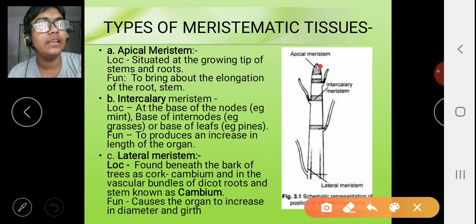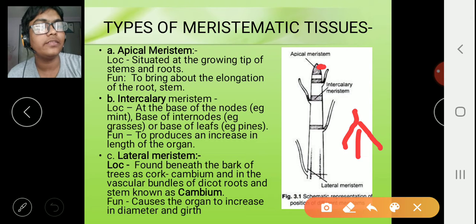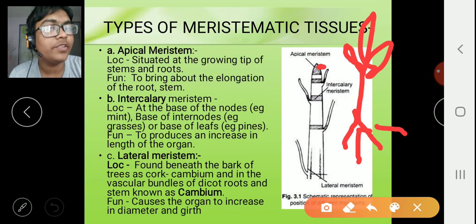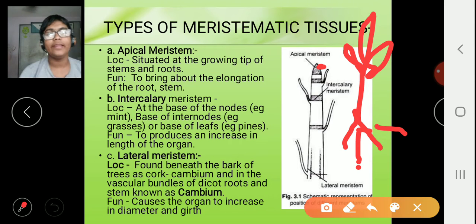Suppose these are the roots of a plant; the tip, the apical tip, is the apical meristem. So we know where apical meristems are situated.